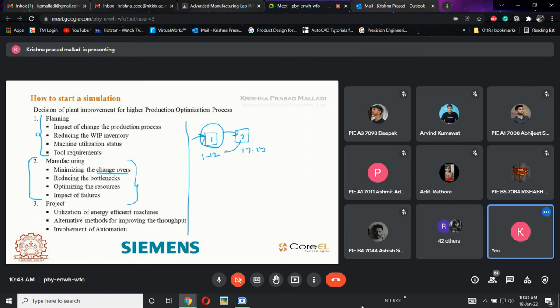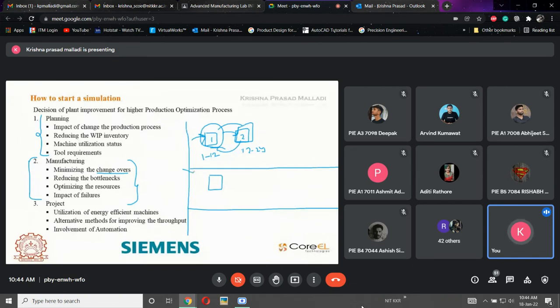This is one perspective. In a continuous running plant, changeover is completely different. Suppose there is a CNC machine and there are two conveyors. This is machine X, this is A, and this is B. Machine X has two inputs, A and B. Both are different parts.